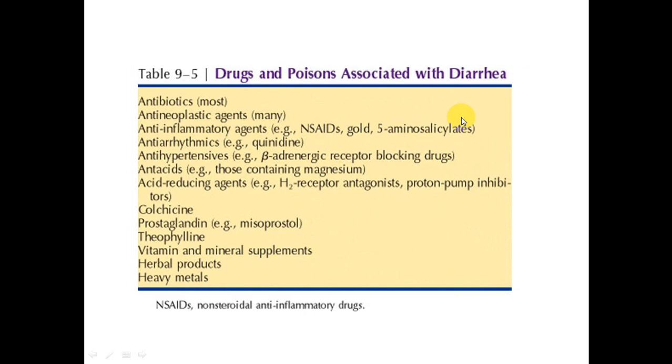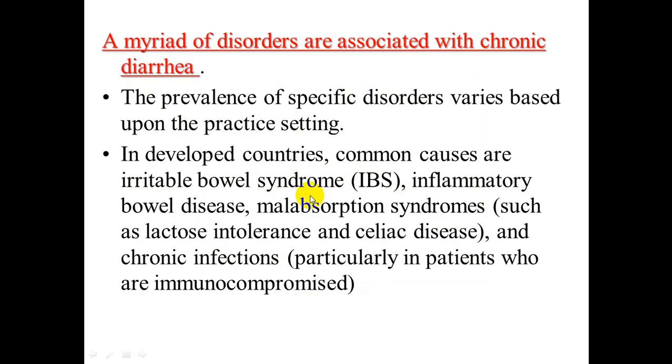These are lists of drugs and poisons that are associated with diarrhea: antibiotics most commonly, antineoplastics, anti-inflammatory agents, antiarrhythmics, and antihypertensives. All these lists should be kept in mind.